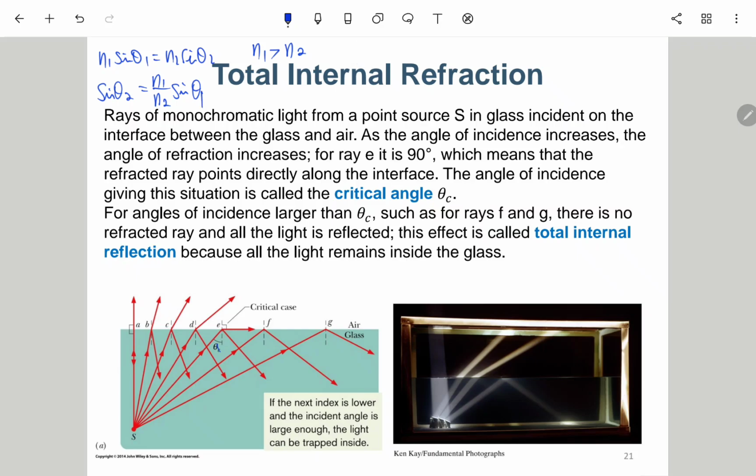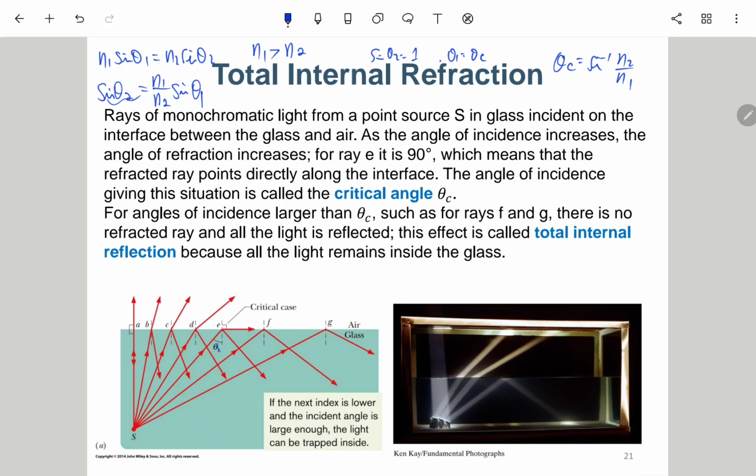Okay, so what is theta c? Theta c means sine of theta 2 is 1. When sine of theta 2 equals 1, theta 1 equals theta c. So which means theta c will be arcsine of n2 over n1.